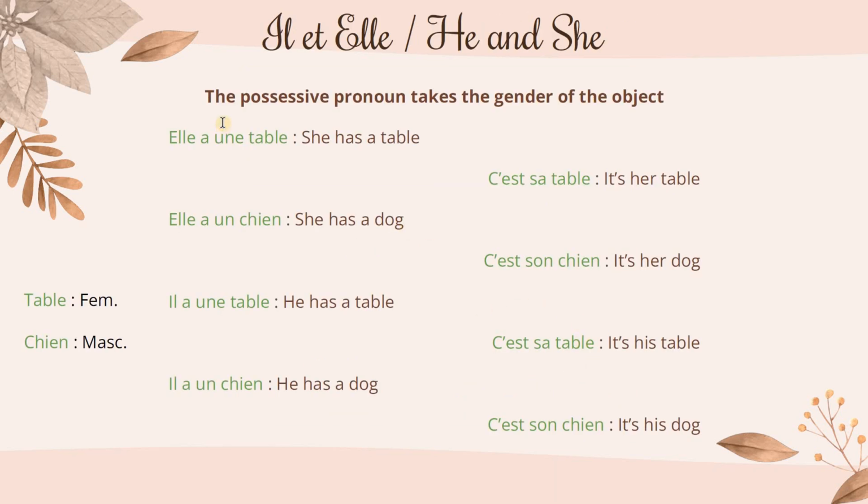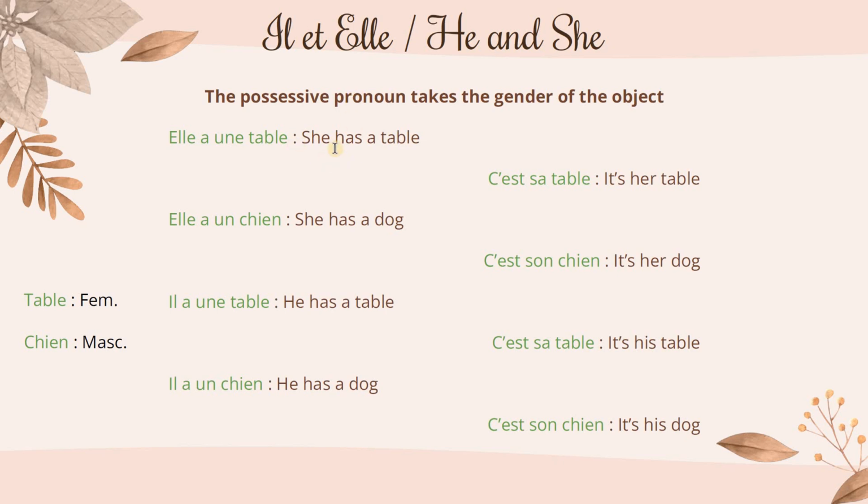Then we have a little thing that does not happen in English, but you can find it, for example, in German or Danish or even Russian. The possessive pronouns in French take the gender of the object, which is not the case in all languages.